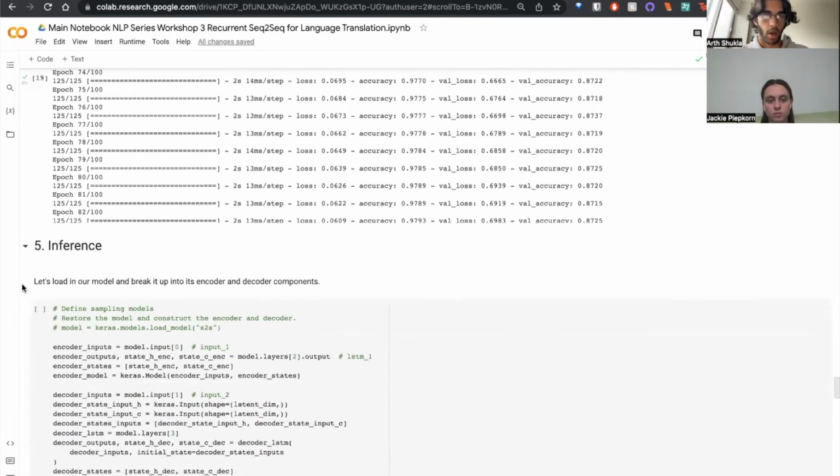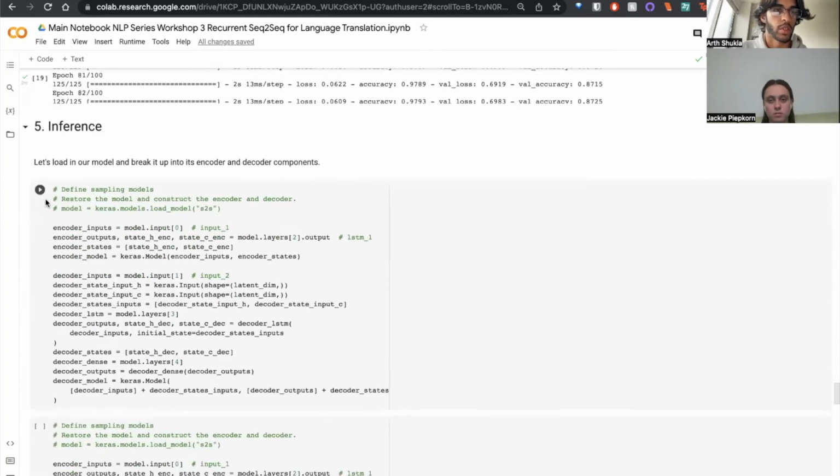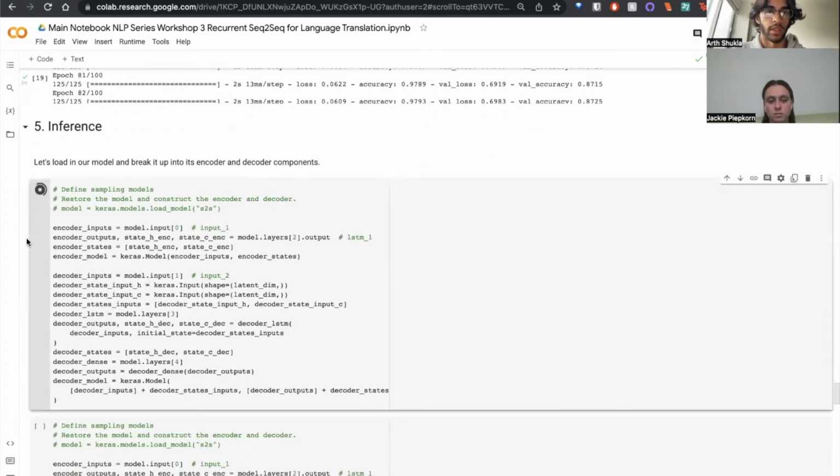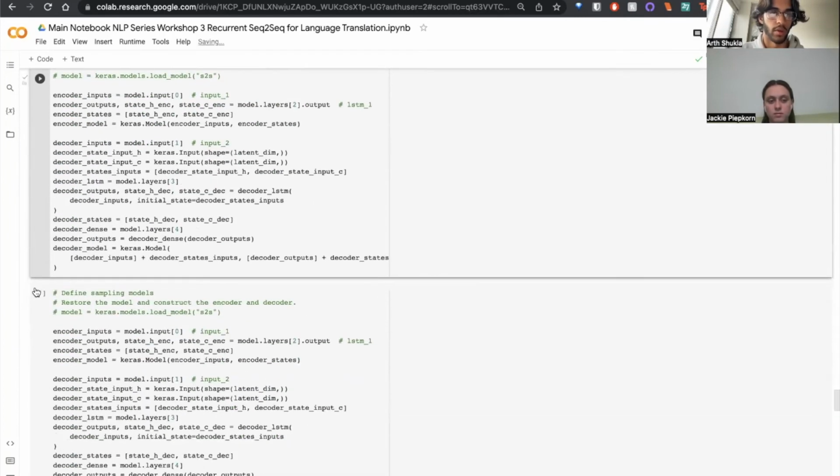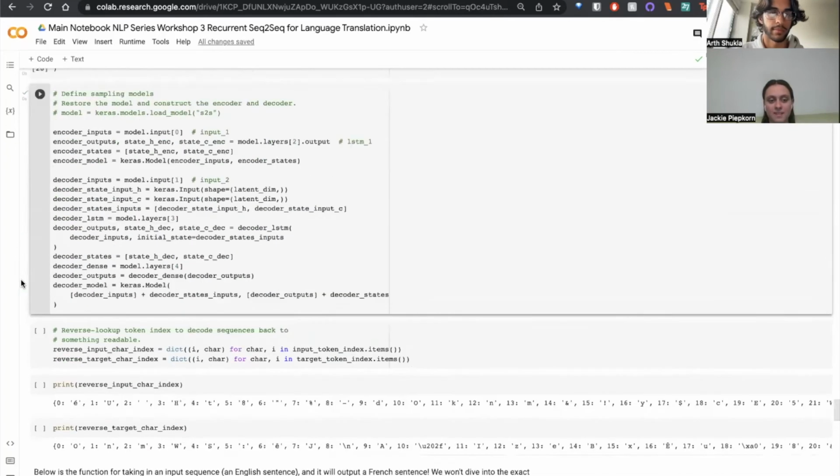Okay, now that we've gone over all this information, we're going to go over inference. Again, the code here is fairly complicated and is probably beyond the scope of this workshop, but effectively, we want to introduce all of you to inference so that you understand what it is, and if it comes up again in later training, you know what to do with it. So what we're going to do is rip apart our model into two main parts, the encoder and the decoder. That's essentially what this code does.